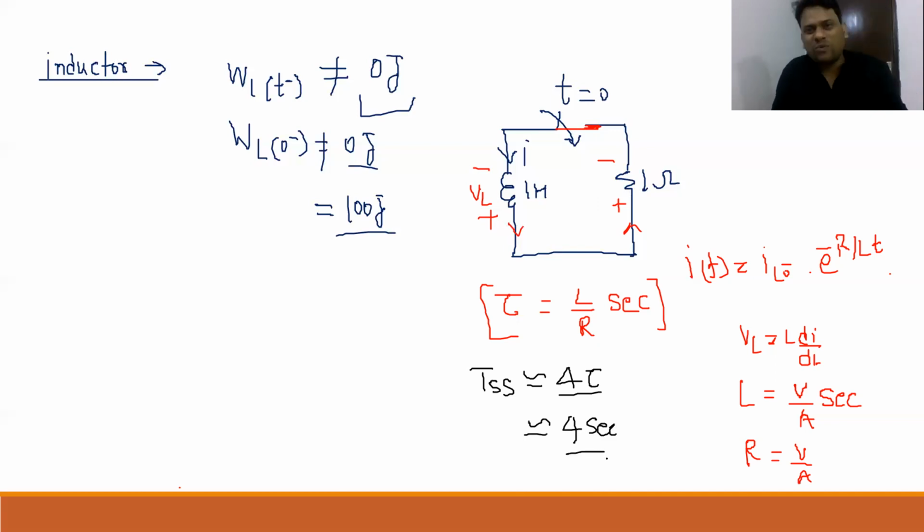Now, can you tell me one thing? What is the meaning of steady state in this particular circuit? The steady state time indicates that the inductor will get fully discharged at t equals t_SS. See the beautiful statement: this inductor will approximately fully discharge at t equal to t_SS.